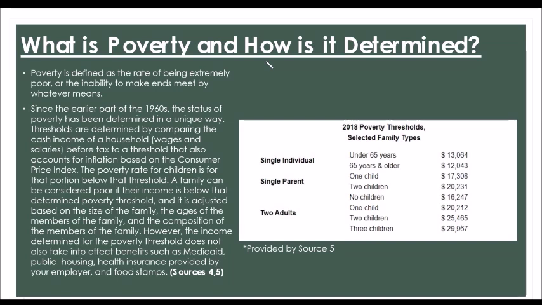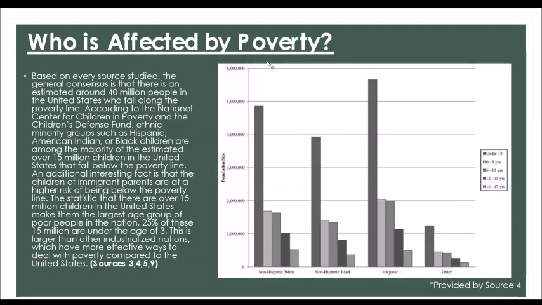A family can be considered poor if their income is below that determined poverty threshold, and it is adjusted based on the size of the family, the ages of the members of the family, and the composition of the members of the family. However, the income determined for the poverty threshold does not also take into effect benefits such as Medicaid, public housing, health insurance provided by your employer, and food stamps.